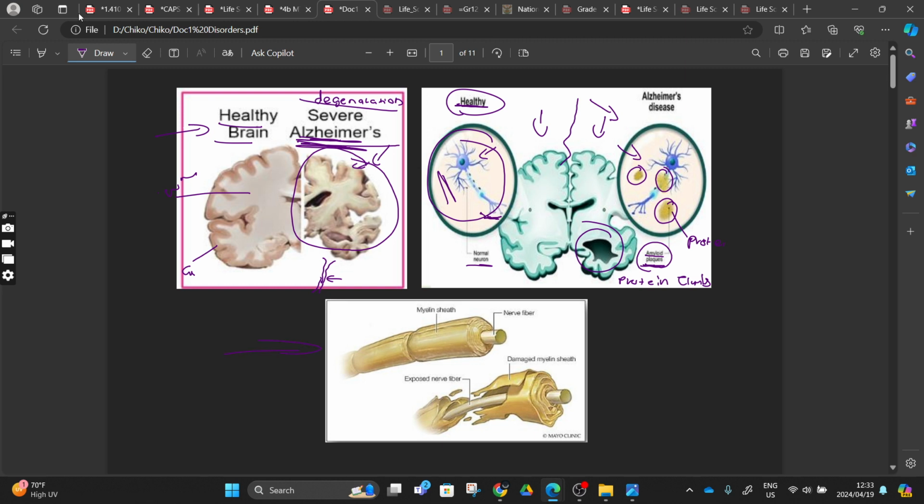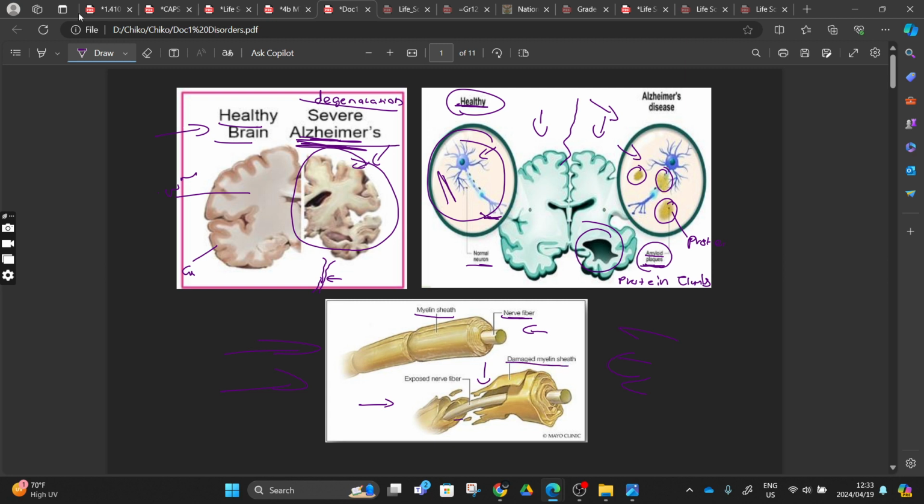So from there, I also gave you another picture down there. This one is multiple sclerosis. You can see here we have a normal nerve, right? This normal nerve has a myelin sheath, and then we have the nerve fiber inside here, which will be an axon. So you can see with multiple sclerosis, multiple scars, our myelin sheath here is being damaged, right?